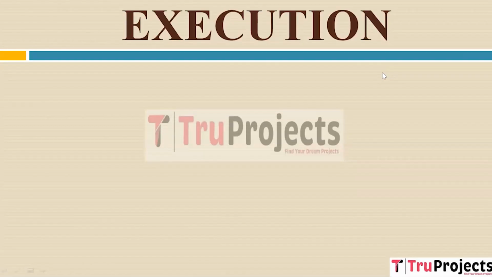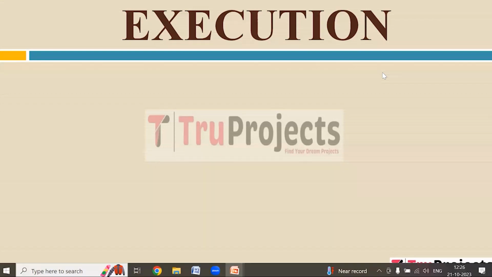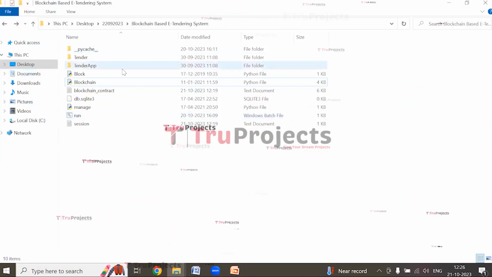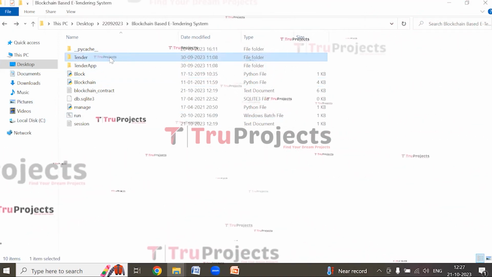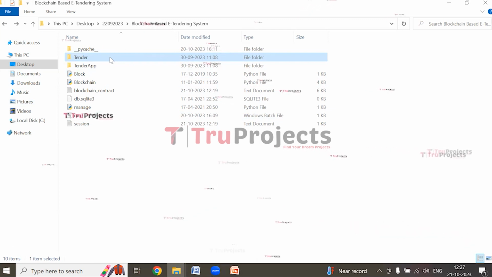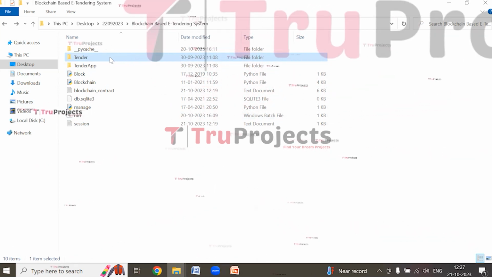Execution. To execute this project, first we need to open the code folder which contains the project source code files. This is the code folder. This is the tender folder. Inside this folder are Python code files that are intended to be dynamically loaded into the project during runtime.